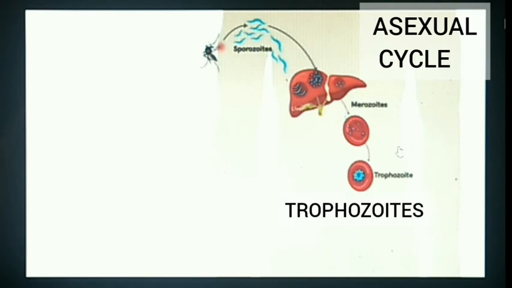The form that they release from the liver cells is merozoites. The merozoites now target the RBCs, red blood cells. Here they develop a ring-like structure called trophozoite. This form can have two phases.